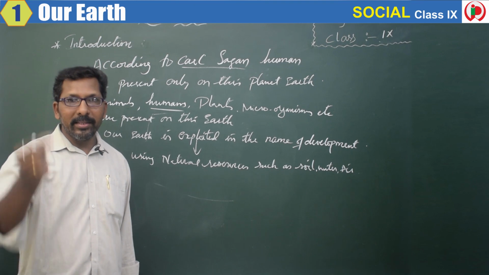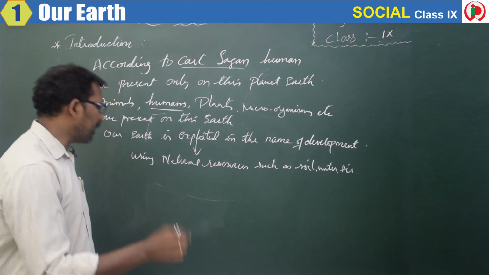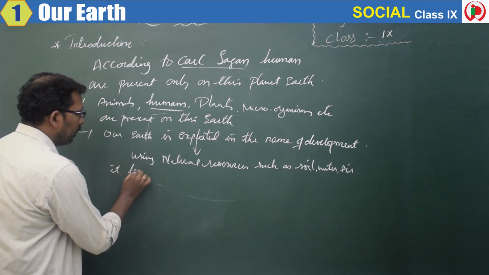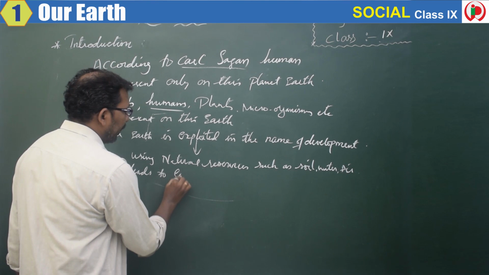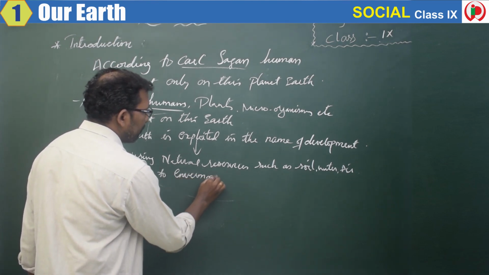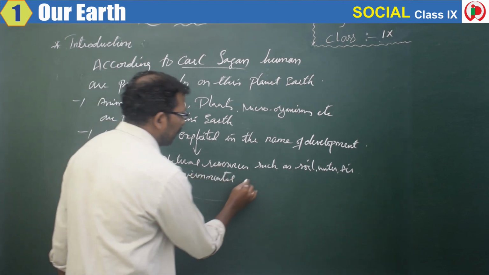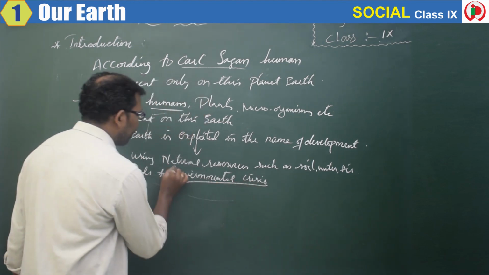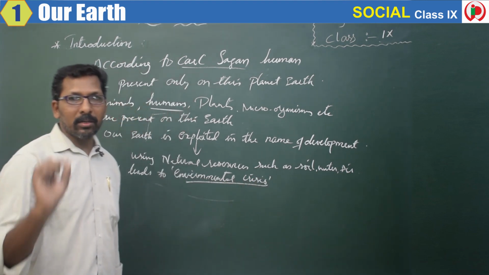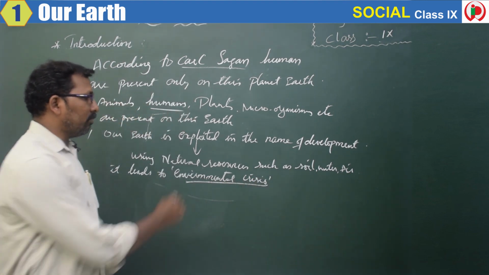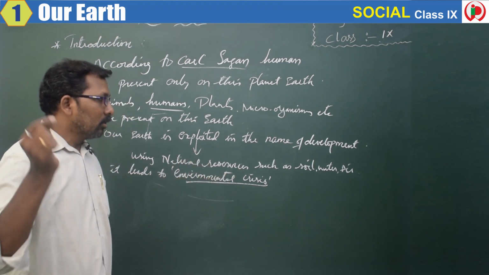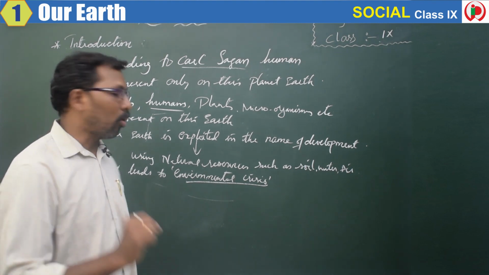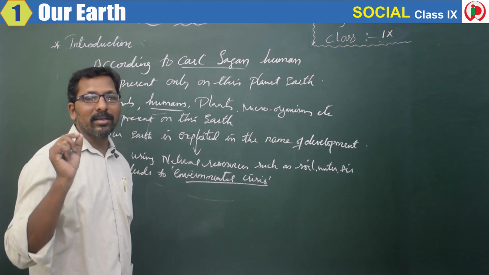And in this exploitation, what is happening is that it leads to environmental crisis. So what is environmental crisis? The exploitation of natural resources such as soil, water, air in the name of development is called environmental crisis.